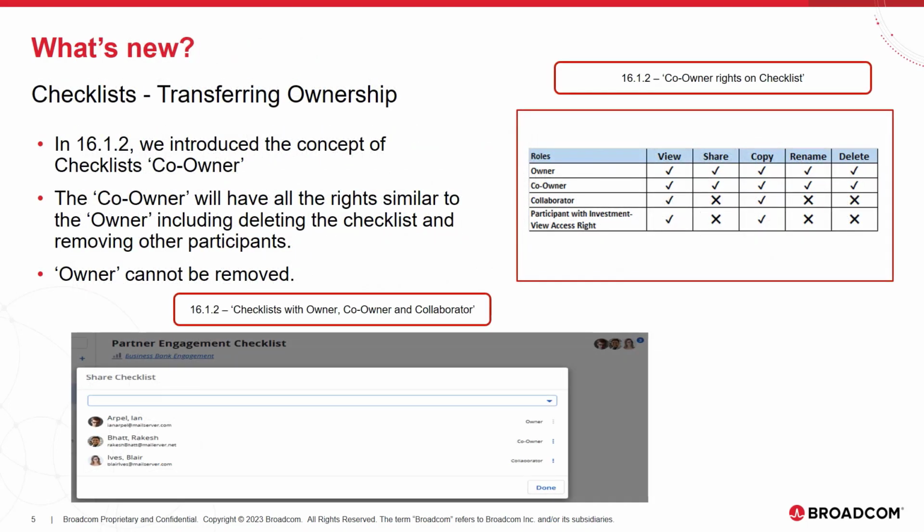Let us go through the details of checklist co-owner functionality. In 16.1.2, we introduce the concept of checklist co-owner. The co-owner will have all the rights similar to the owner, including deleting the checklist, as shown in the matrix on the right hand side. Owner cannot be removed. A co-owner can be removed either by another co-owner or the owner of the checklist. A collaborator can be removed by a co-owner.